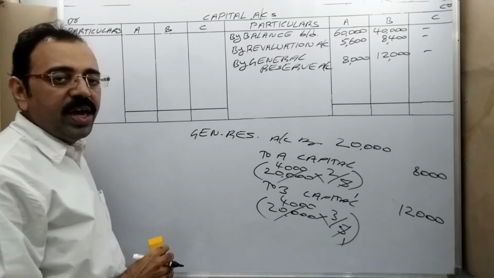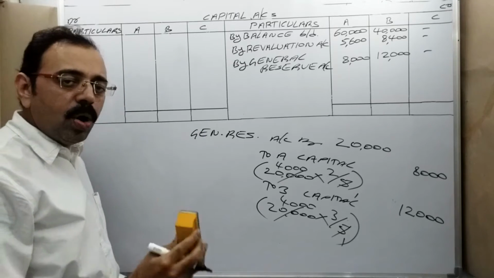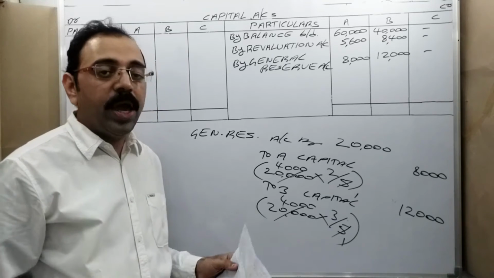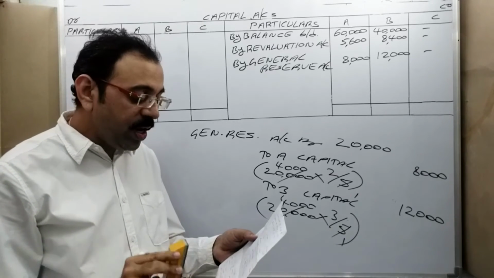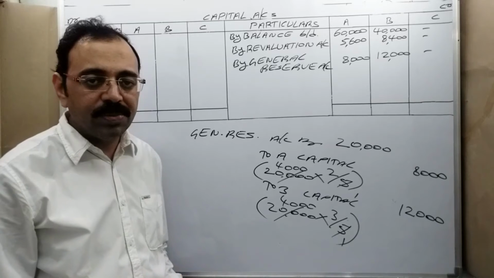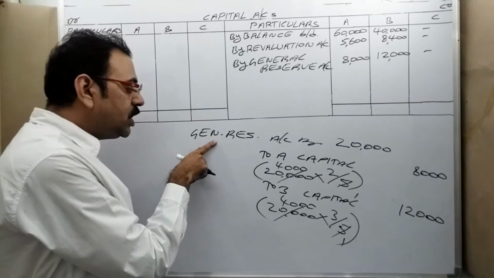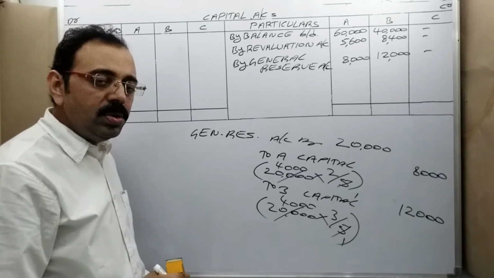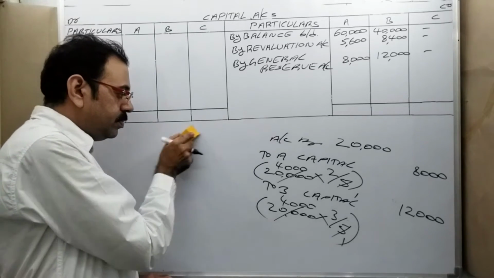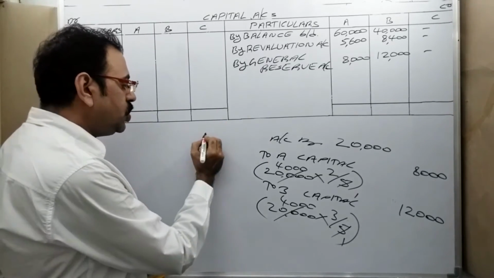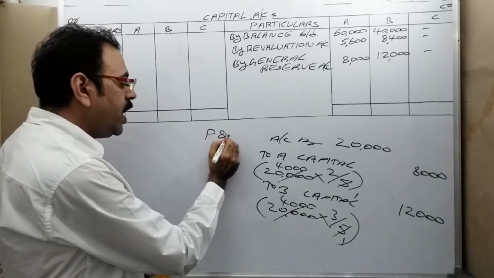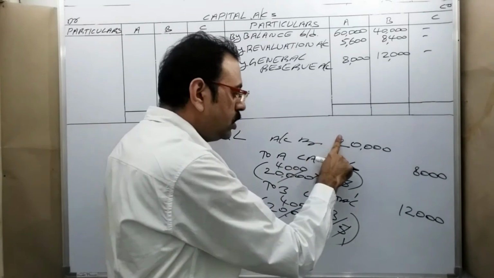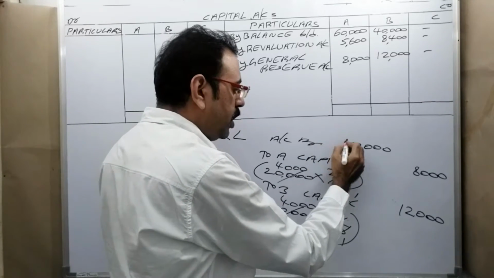In the same way, see the old balance sheet, liability side, there is another accumulated profit, that is profit and loss account, 10,000 rupees. To transfer general reserve, this is the entry. To transfer P&L account, instead of general reserve, we should write profit and loss account. How much is the amount? 10,000 rupees.